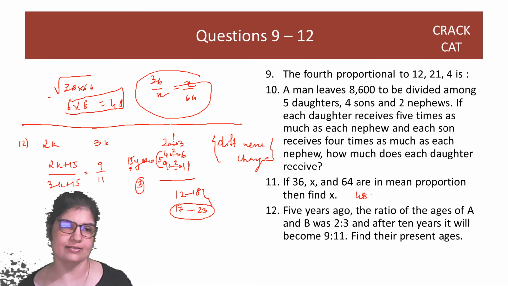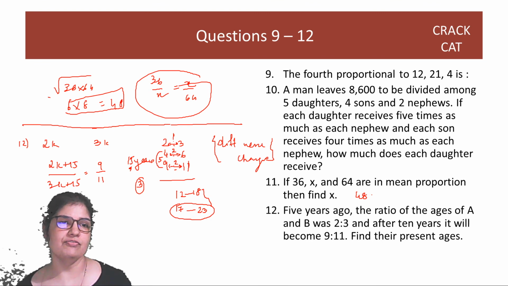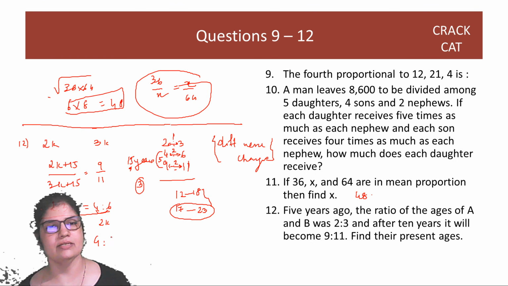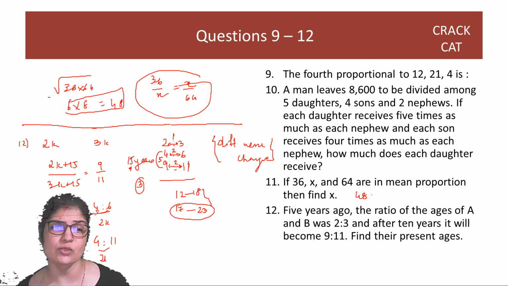The maths behind this is that if you are saying the difference, see, 2:3 we first agree this is the same. Nobody will stop me here. Okay. So here what is the difference in their ages? 2k. Here also, what is the difference in their ages? It will be whatever it is. It has to be 2k, no guys? Because the difference does not change, which means it's the same k.